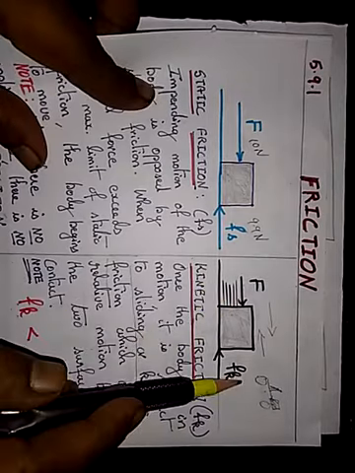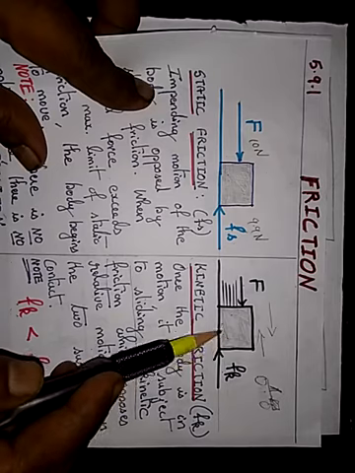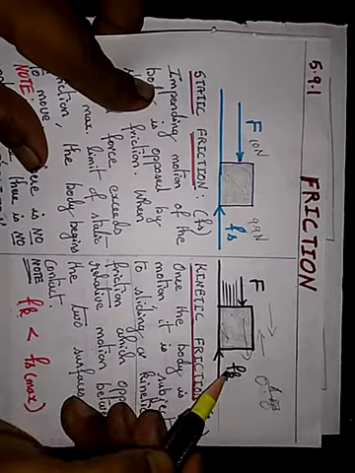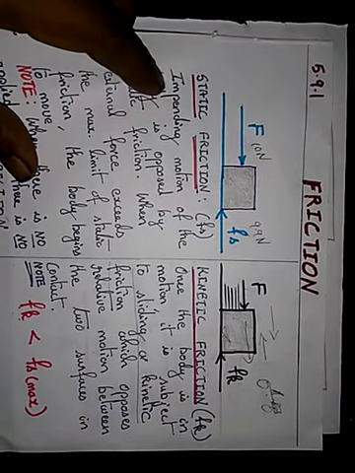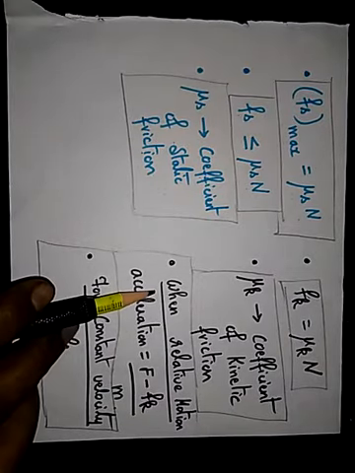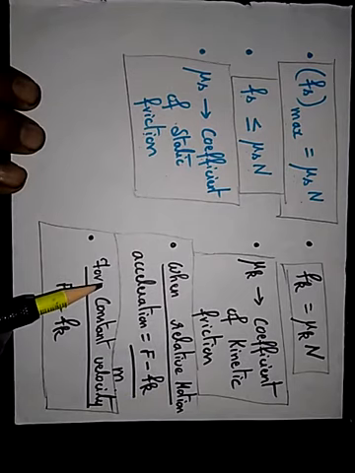That means a force is applied in this direction and the kinetic friction is acting in the opposite. So when the body is moving, we experience a relative motion.